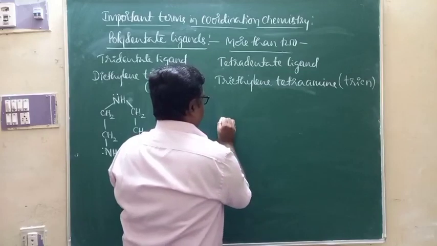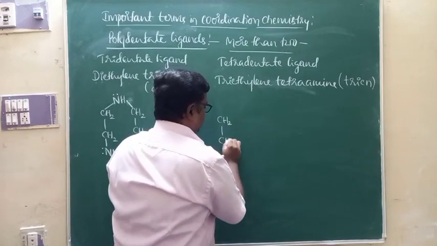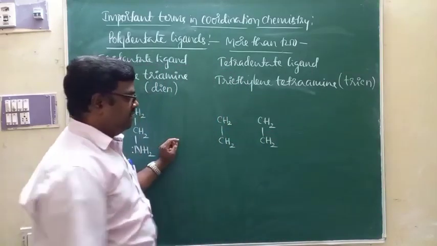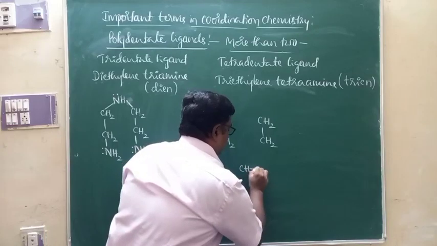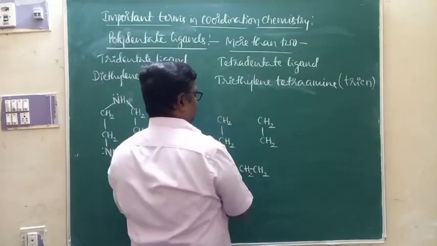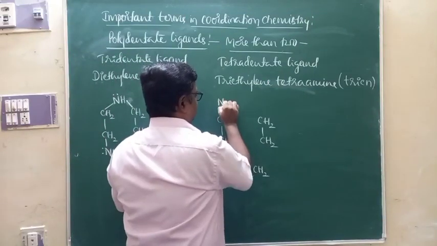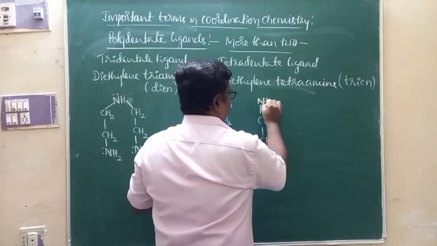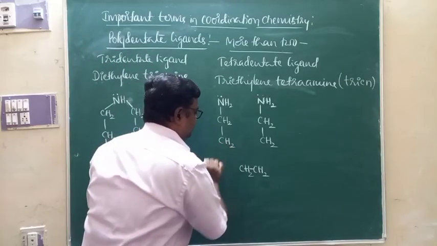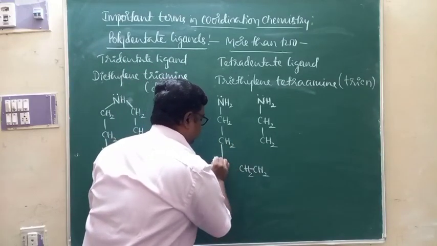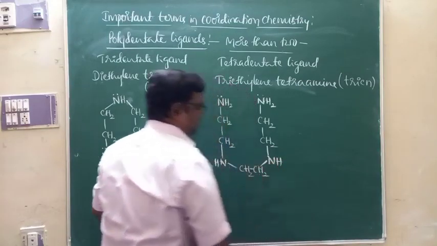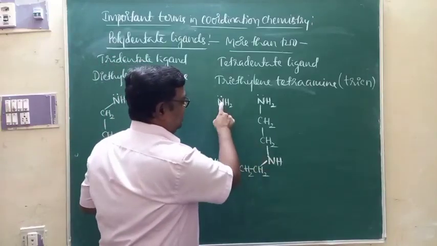As far as the structure is concerned, look at this. 3 ethylene groups are there, CH2 single bond CH2, and one more I can write here, CH2 single bond CH2. 3 ethylene groups, triethylene, tetramine. Observe here, these are 2 primary amine groups, NH2 groups. And the remaining 2 are secondary amine groups. This is NH, NH, NH2, NH2.